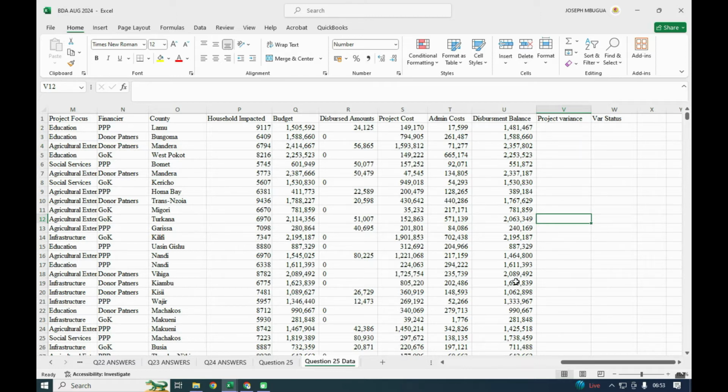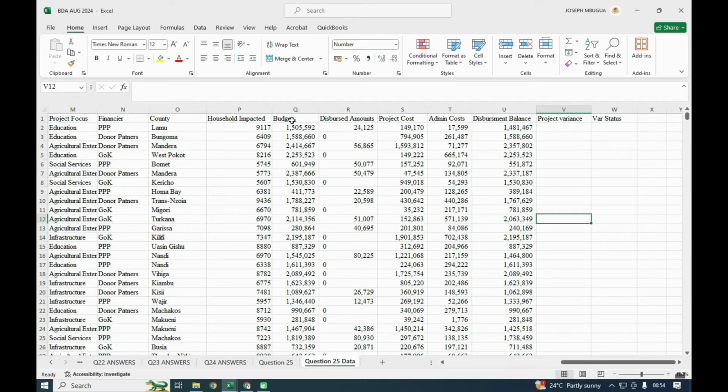So the next thing is the project variance. In this case, for the project variance, remember this was the project cost. And apart from the project cost, we had administrative cost that was supposed to be incurred. So you take the project cost and add the administrative cost, so that you get the total cost of the project. This is specifically the cost that was incurred on the project, and this was the cost incurred to manage that particular project, the administration of the project.